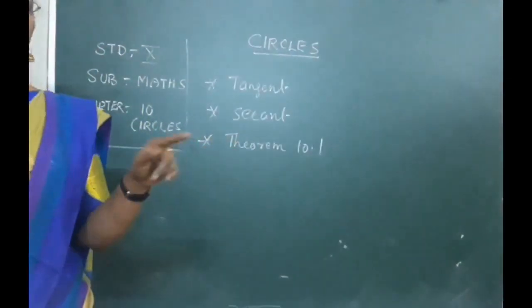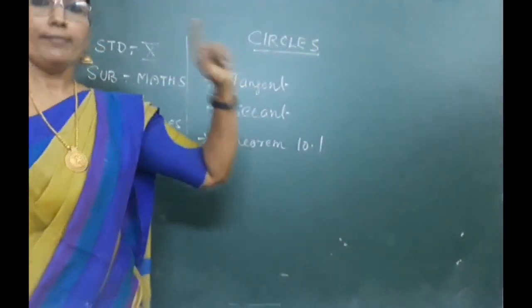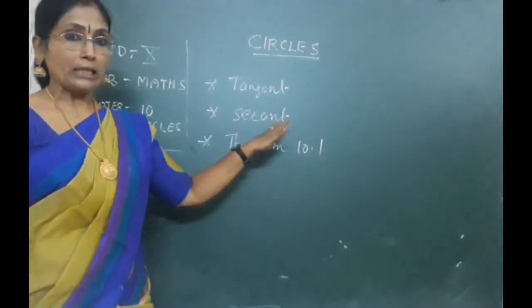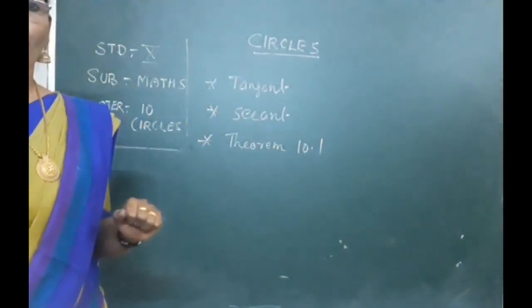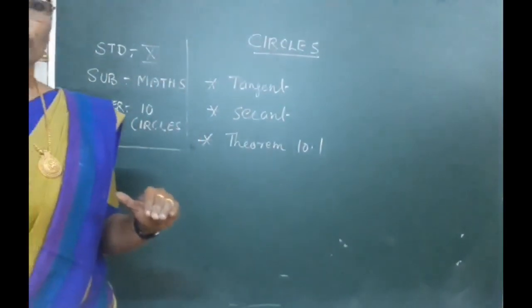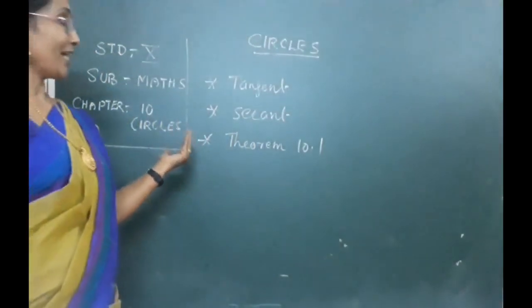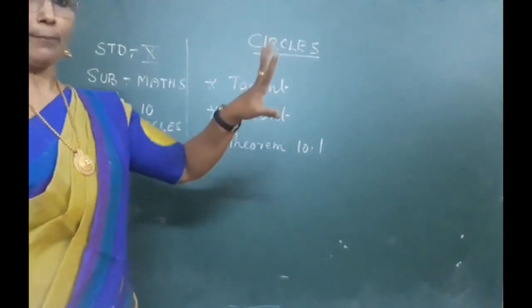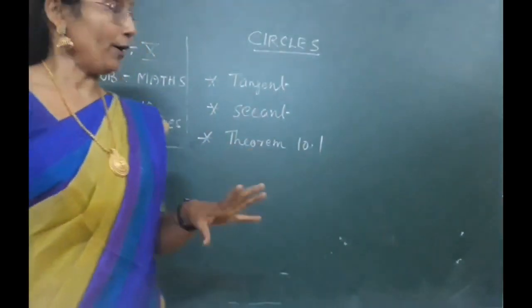Okay, now in this class we have explained to you about the tangent to a circle, what you mean by tangent of a circle, what you mean by secant of a circle, and the explanation of theorem 10.1. Based on the application of the theorem, we have also done one question from the exercise. Now you might have clearly understood what a tangent is. It's a line which touches a circle in one and only one point.